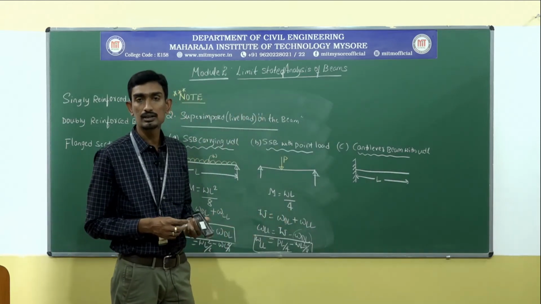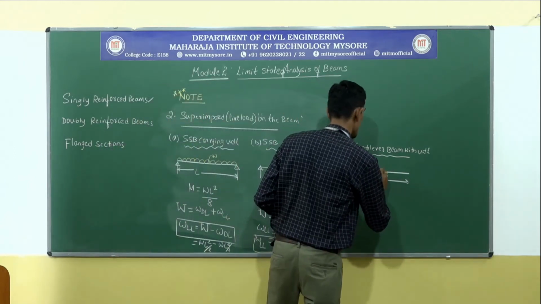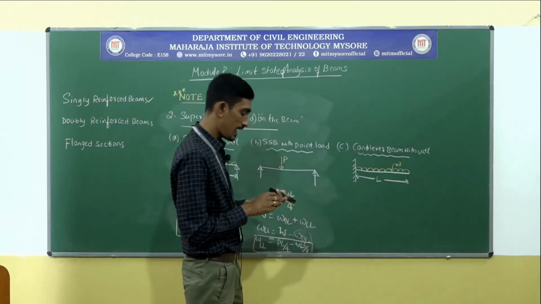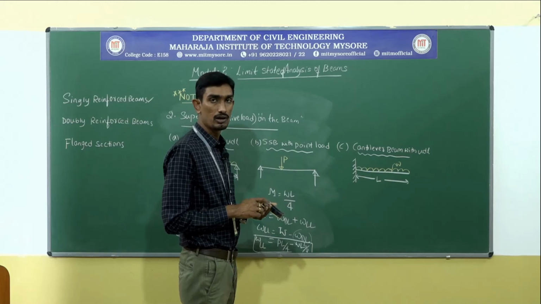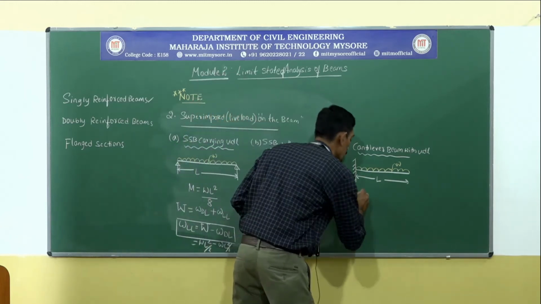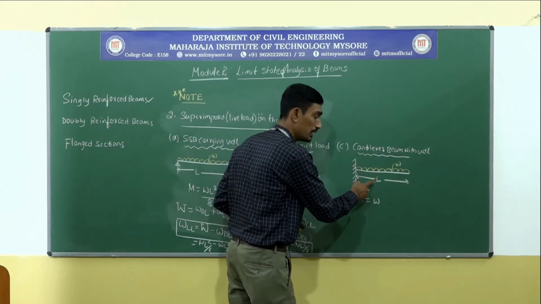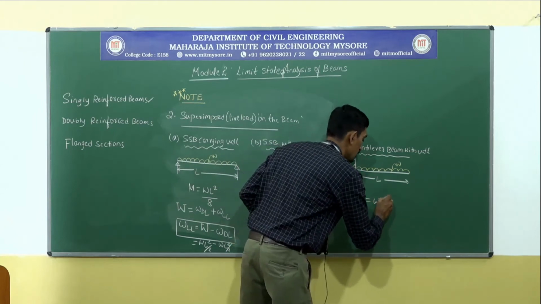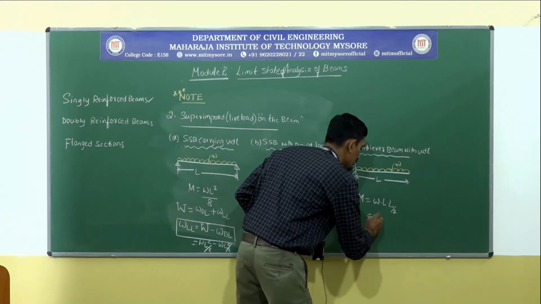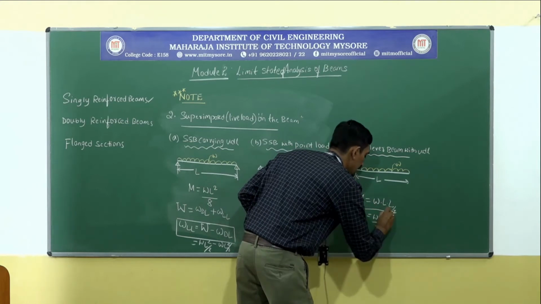So if I consider the beam like this with a UDL of intensity W, then the maximum bending moment is going to happen at the support. So M is equal to W intensity multiplied by L span into L by 2, that is WL square by 2. These things you know from the elementary class.